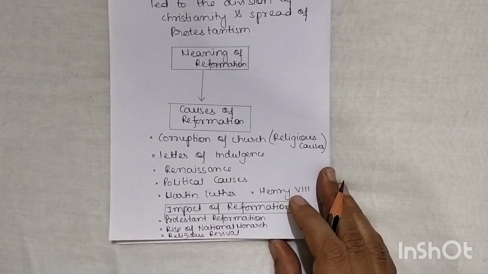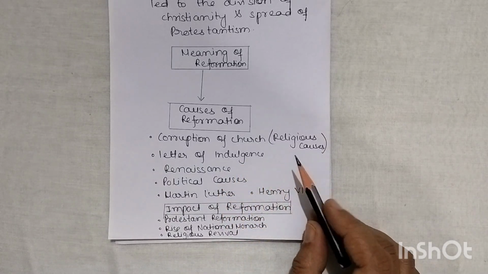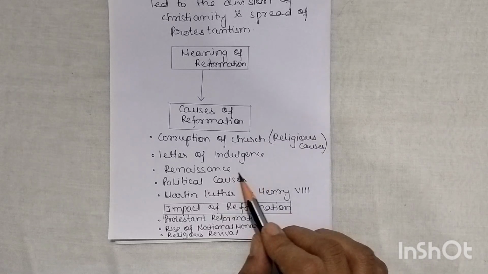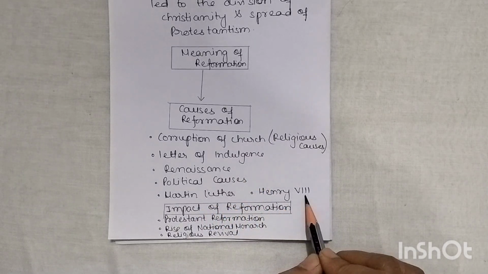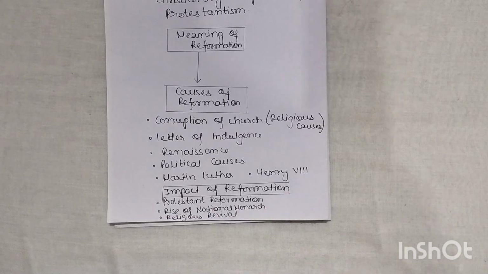Then we will see what the causes of Reformation were. Here, one by one, we will cover these points: religious causes, letter of indulgence, Renaissance, political causes, then Martin Luther and Henry VIII. After that, we will see what the impact of the Reformation was.